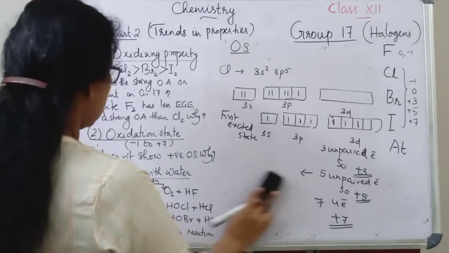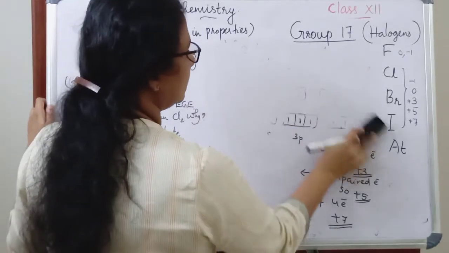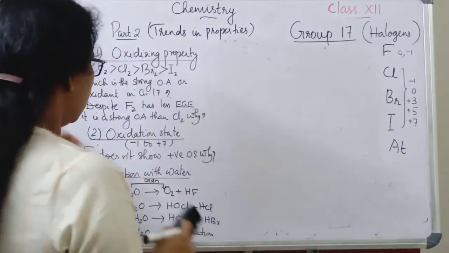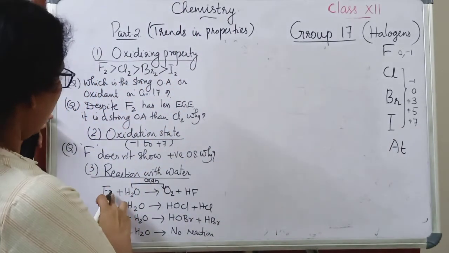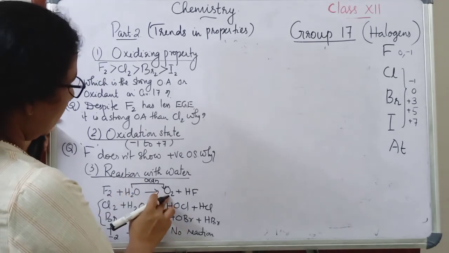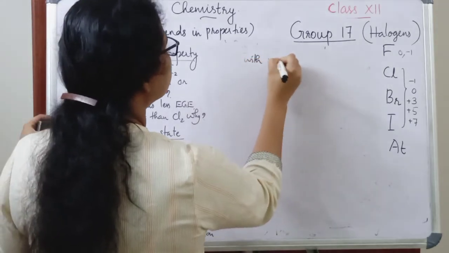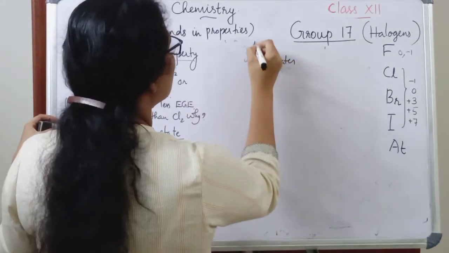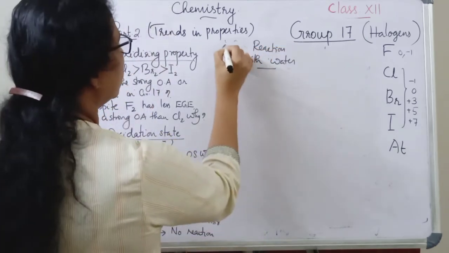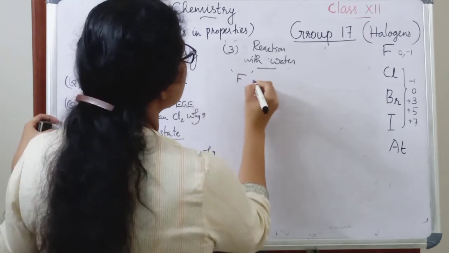Next one is reaction with water. Fluorine can oxidize water to oxygen. Fluorine is the best oxidizing agent.